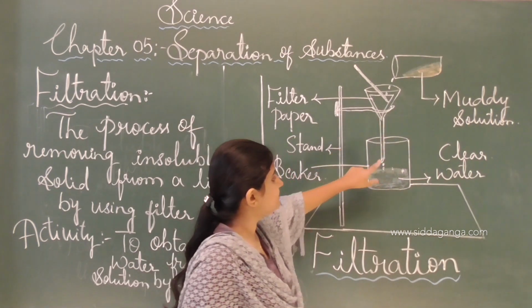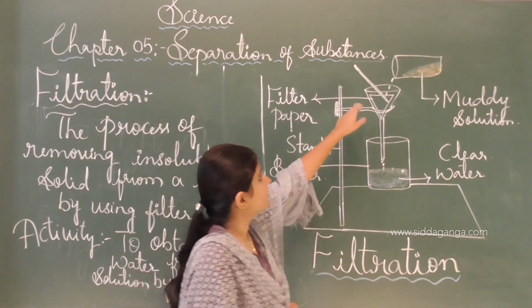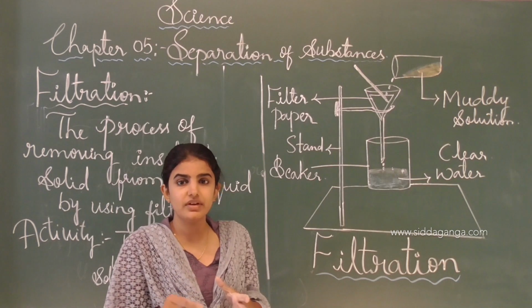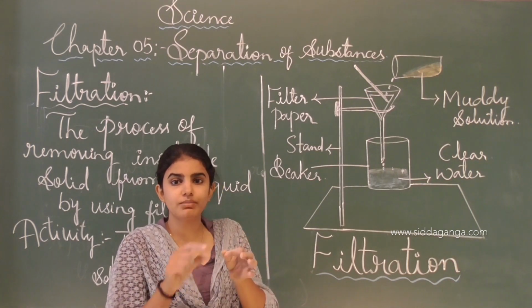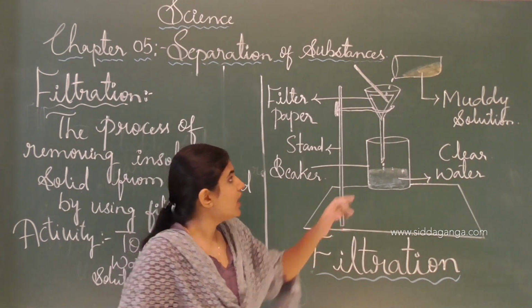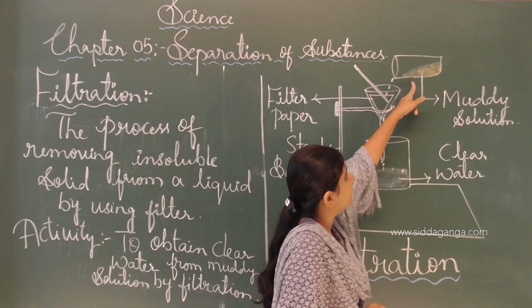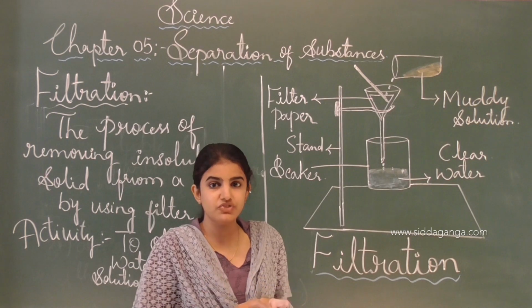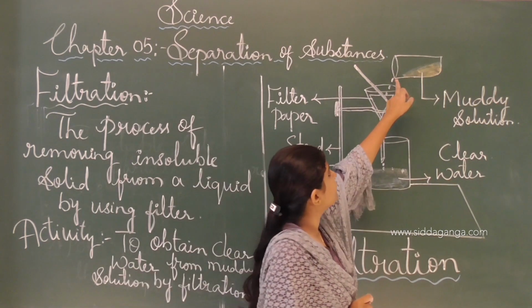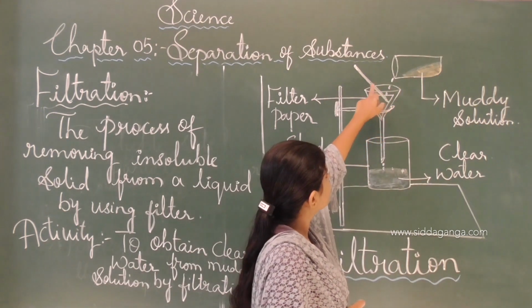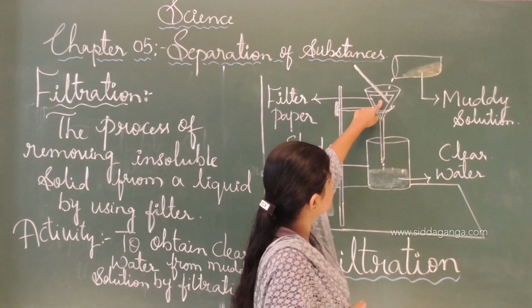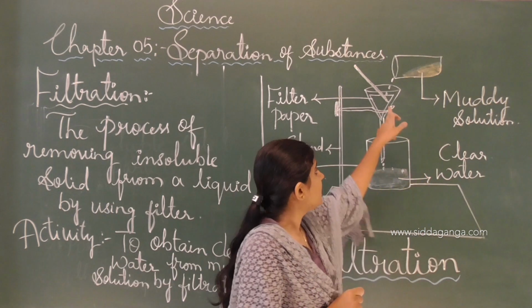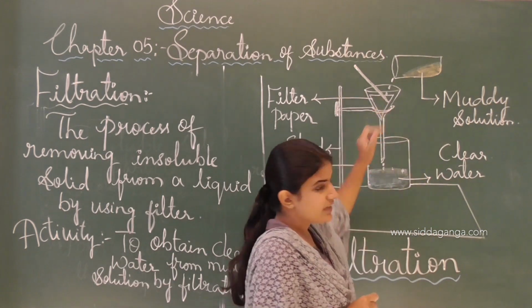Here a stirrer is there, and the glass rod helps to slow down the flow of the water, and here one more beaker contains the muddy solution. Slowly, if you pour the muddy solution along the glass rod, this glass rod will flow the water into the filter.